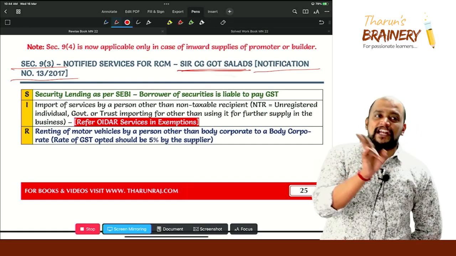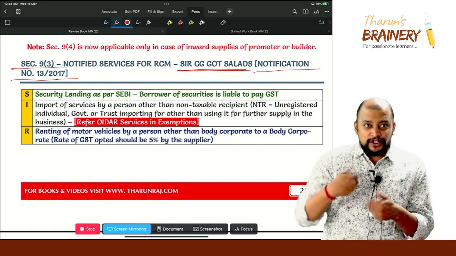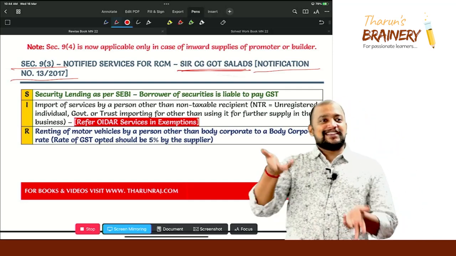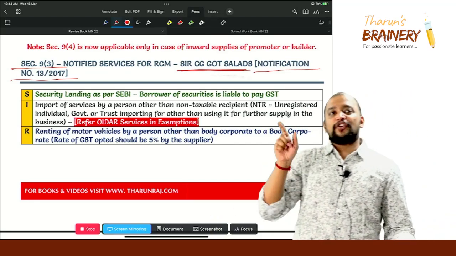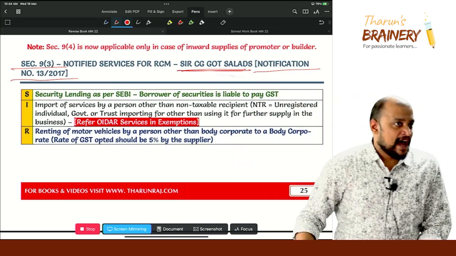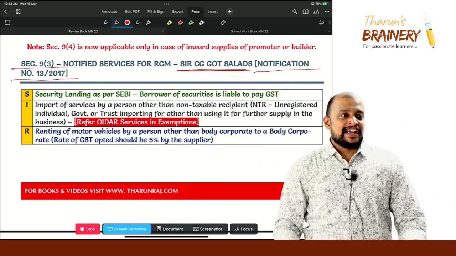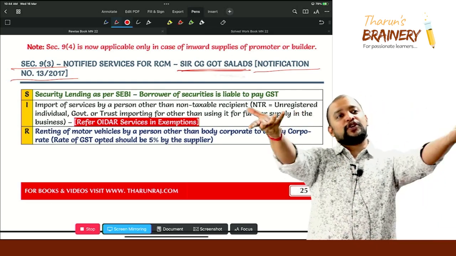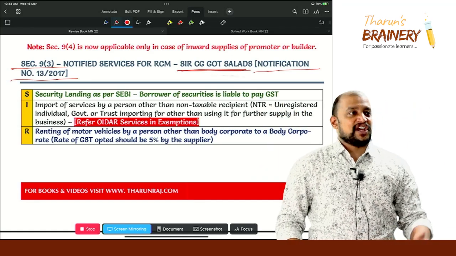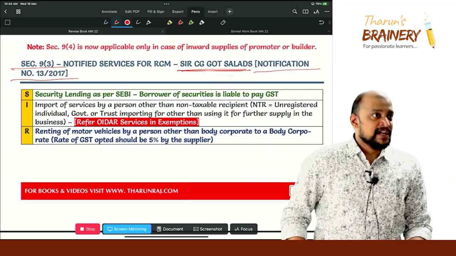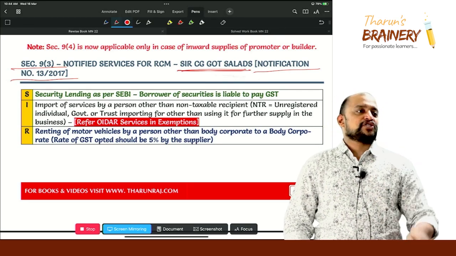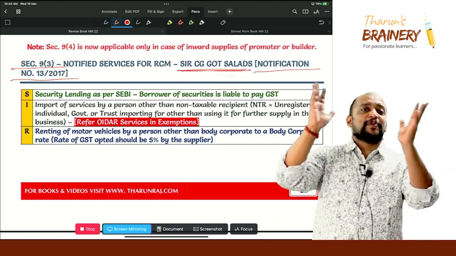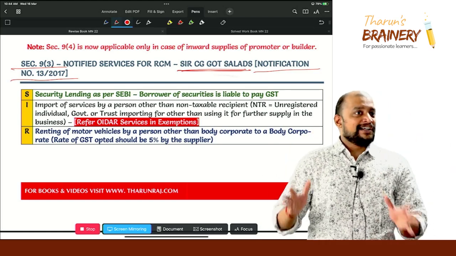Because even if you buy today, you will not get the shares tomorrow, because T+1 is the trading cycle. So the settlement will happen the next day. Even if you buy the next day also, there is no guarantee that the shares will be credited to your demat account. If the shares are not there, then the clearing house will inform the stock exchange, and a huge penalty will be levied on your demat account.